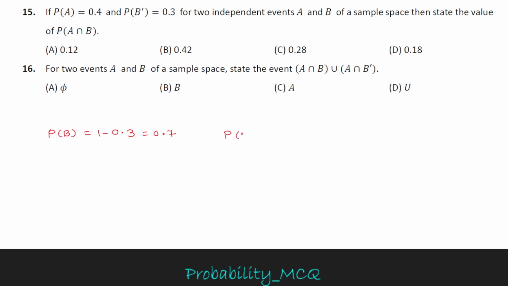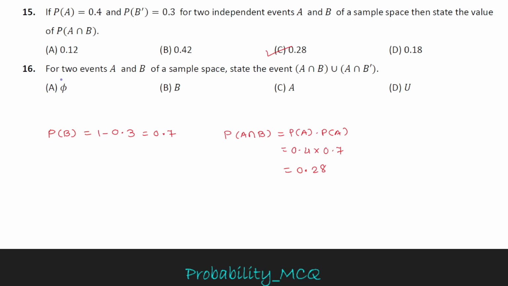The formula of P of A intersection B for independent events is P of A into P of B. P of A is given as 0.4 and P of B is 0.7. The product of both the numbers is 0.28. So the answer is option C, 0.28.